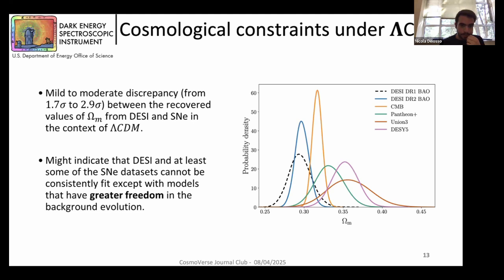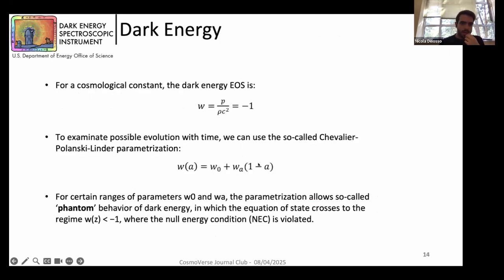And this is why for the DR2 analysis, we put a lot of effort into studying the equation of state of dark energy. We know that for a cosmological constant, the dark energy equation of state is w equal to -1.